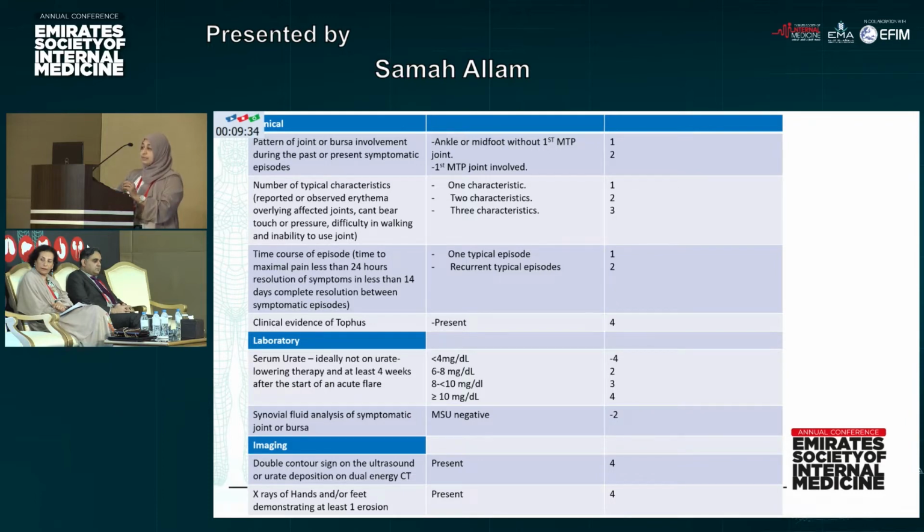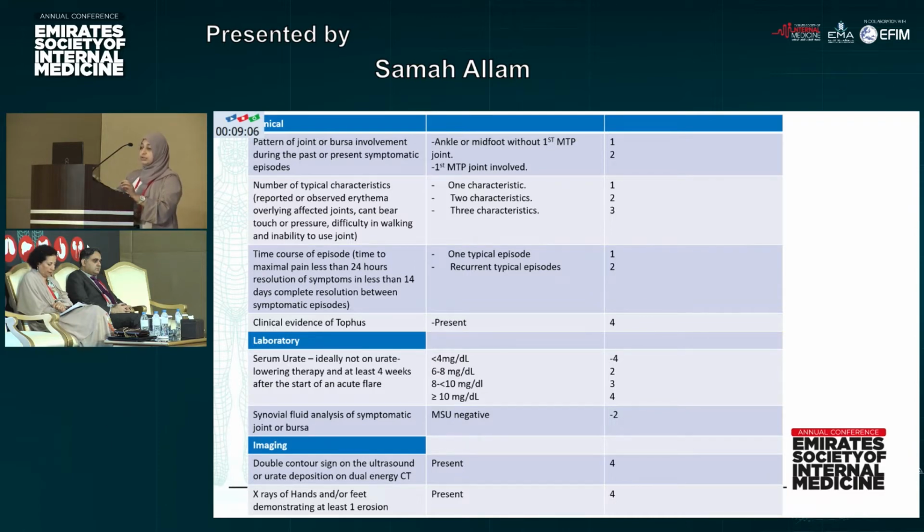We have some typical characteristics for the attack, either reported by the patient or observed during the examination. These typical characteristics are erythema overlying the affected joint, that the patient cannot bear touch or pressure, and difficulty in walking or in using the joint. If we have only one characteristic, we give the patient 1 point. If it's 2 characteristics, it's 2 points, and if 3, it's 3 points. Then comes the time and course of the episode.